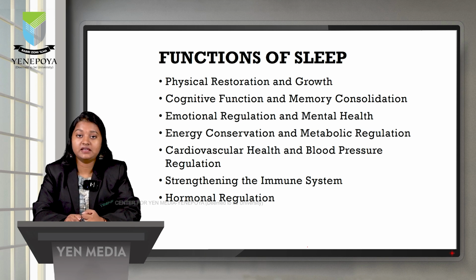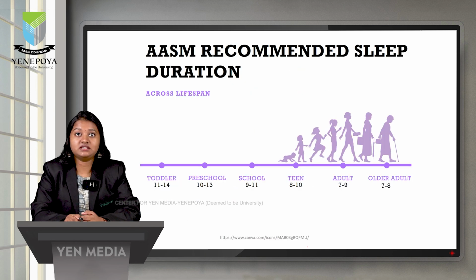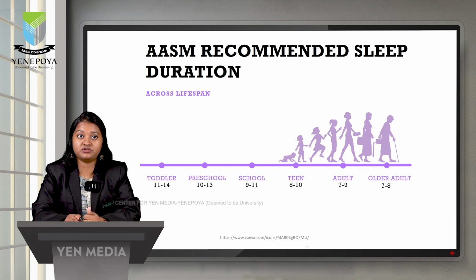Hormonal regulation. Sleep regulates hormones like melatonin, cortisol and insulin. It also regulates hunger hormones like leptin and ghrelin. This is the recommended sleep duration according to the American Academy of Sleep Medicine. This image represents various life stages and their changing sleep requirements.